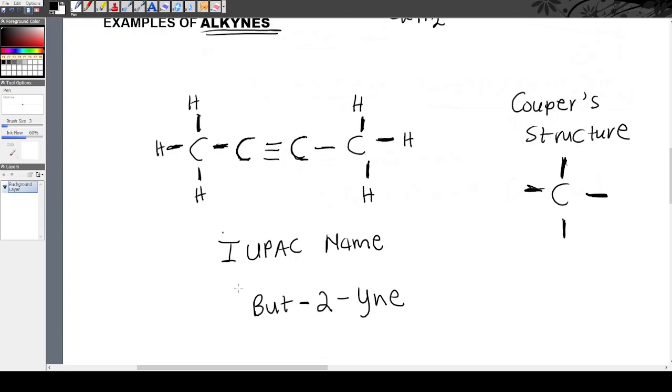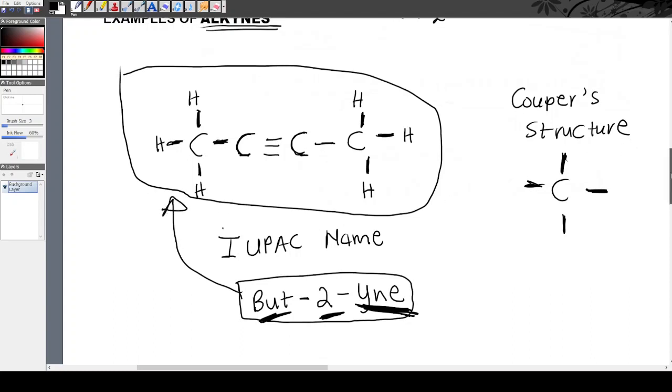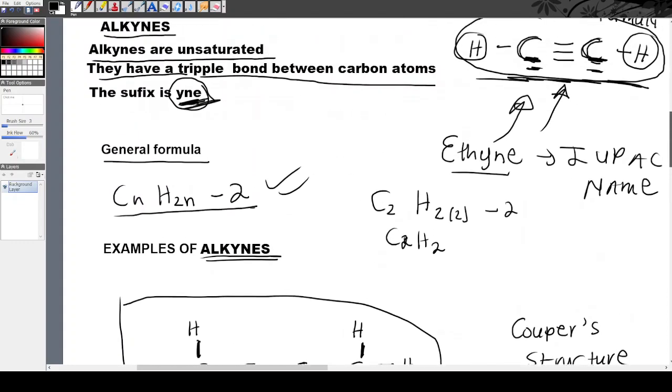So it means if ndingakunikeza the IUPAC name, you can draw the structural formula exactly the way it is. Ngenxa yobana ndikuxelela ubana there are 4 carbon atoms and this is an alkyne. It belongs in the family of the alkynes, the organic compound. So it means a triple bond, and the position yale triple bond ku carbon number 2. So it means I gave you every detail. Kanye IUPAC name, it gives you everything you need to draw the structural formula. Hope it makes sense. Okay, this is all for alkynes.